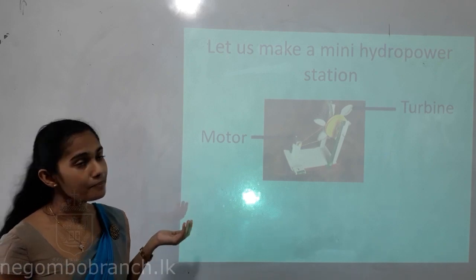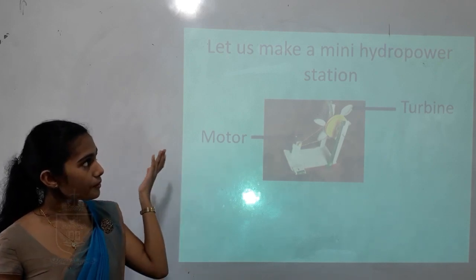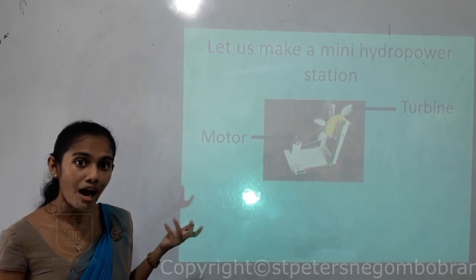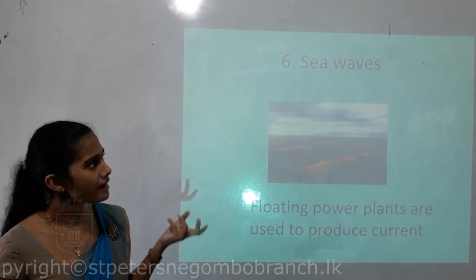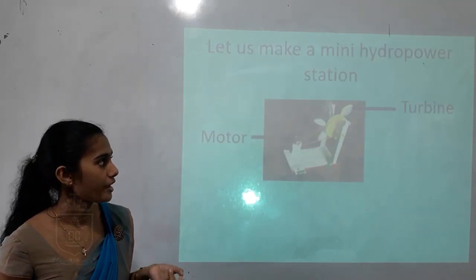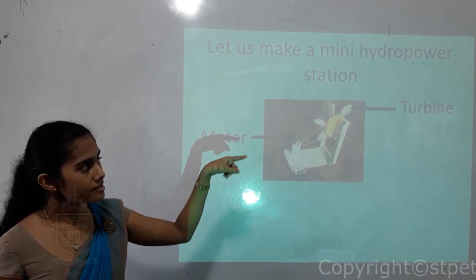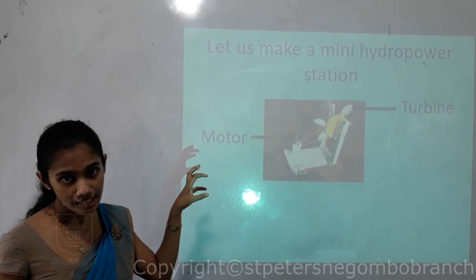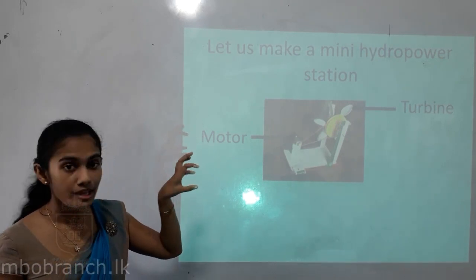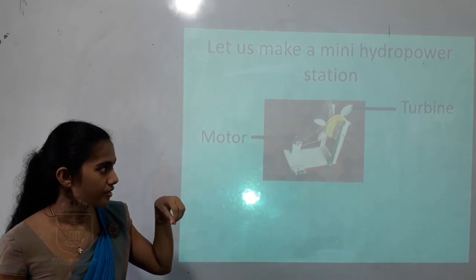So this is a practical, children. You all can try it at home: preparing a mini hydropower station. I know we can't build hydropower stations at home, children, but we can build mini hydropower stations. For this one, children, the yellow circle is showing a turbine. For that you can use a piece of frigiform. Then to that piece of frigiform, you can fix some yogurt spoons, children.